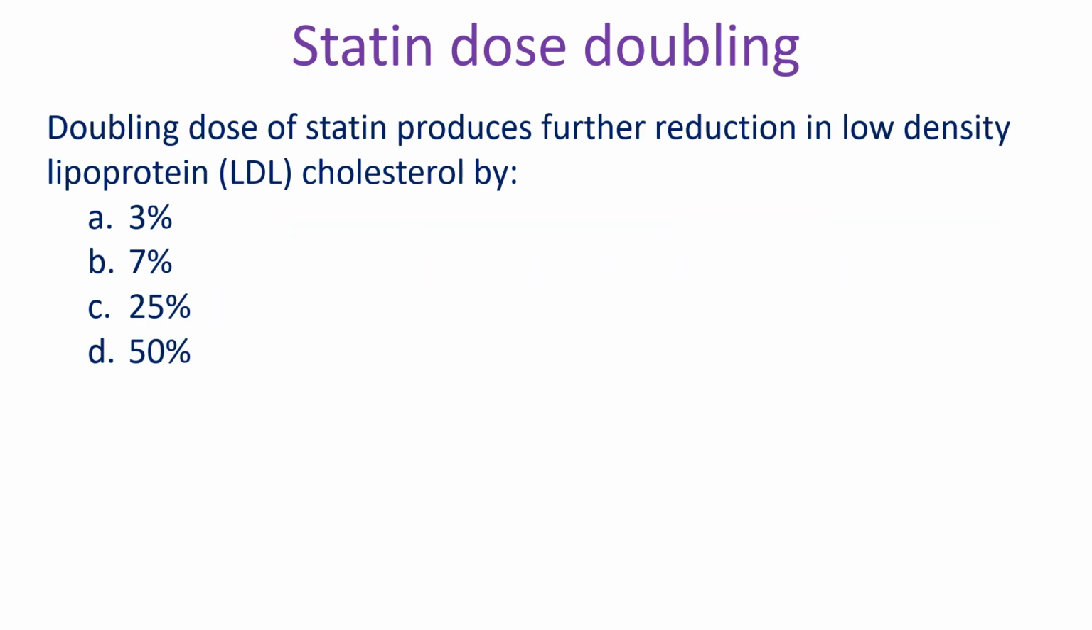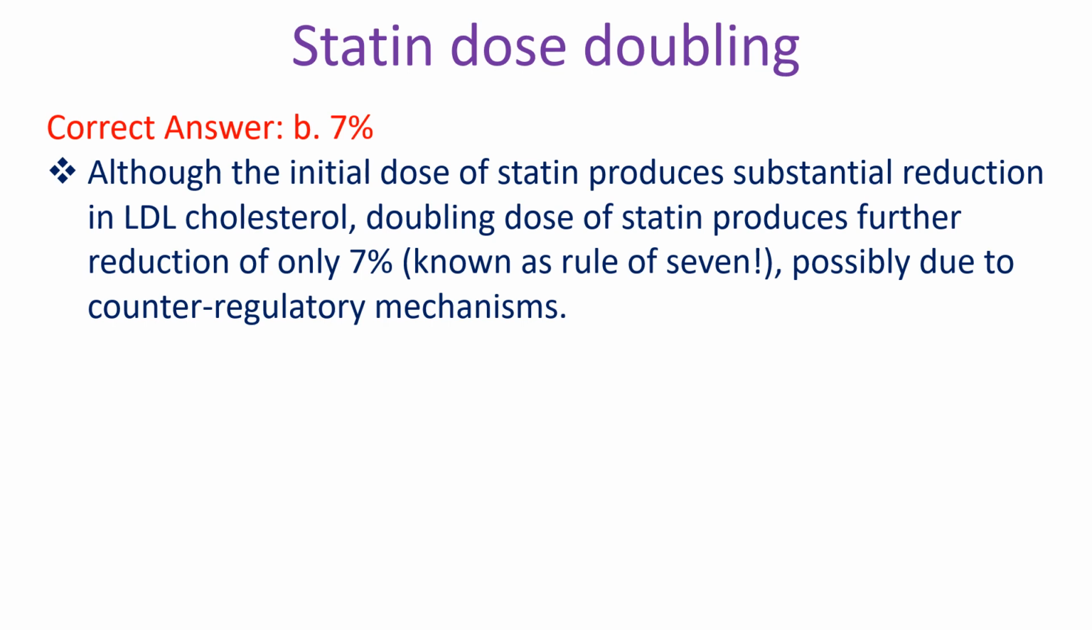Doubling the dose of statin produces further reduction in low-density lipoprotein cholesterol by: A, 3%; B, 7%; C, 25%; D, 50%. Correct answer: B, 7%. Although the initial dose of statin produces substantial reduction in LDL cholesterol, doubling the dose of statin produces further reduction of only 7%, known as the rule of 7, possibly due to counter-regulatory mechanisms.